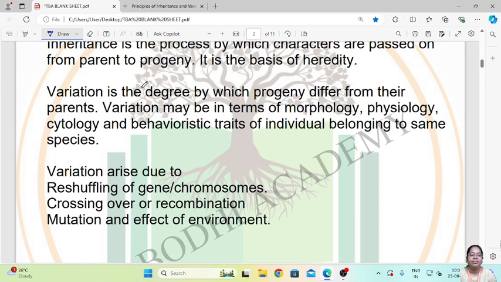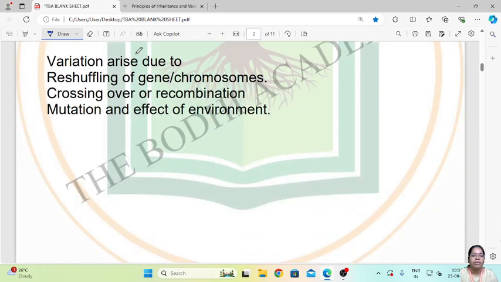So this is called variation. Variation arises due to reshuffling of the genes or the chromosomes, crossing over or recombination, mutation and environmental effect. So these are some causes for variation.